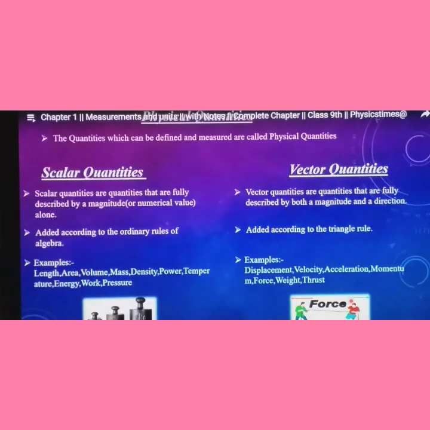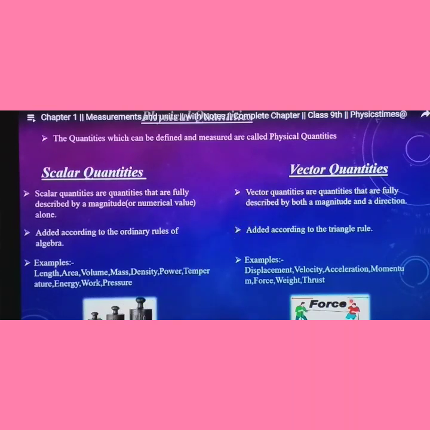What do you mean by scalar quantity? Scalar quantities are quantities that are fully described by a magnitude. For example, if you take length, it can be expressed in units with its value, that means 50 meters or 2 kilometers. Volume we can express in liters, 1 liter or 5 liters or 1000 milliliters. Mass is also expressed as gram, kilogram, etc. So it has only a numerical value, that is described by a magnitude alone.